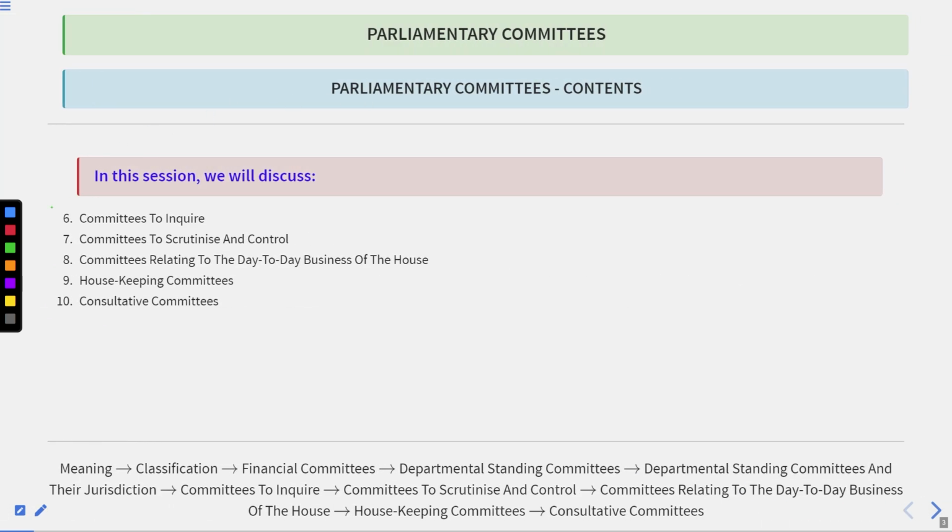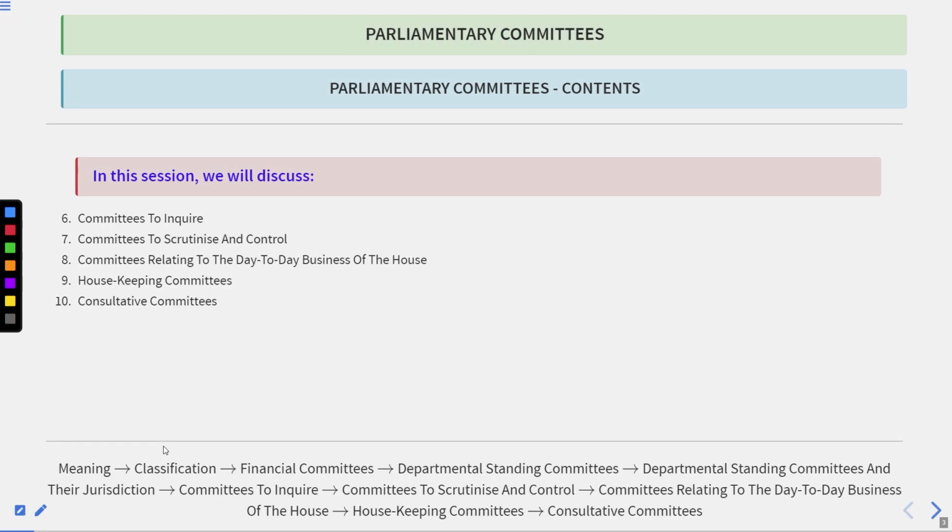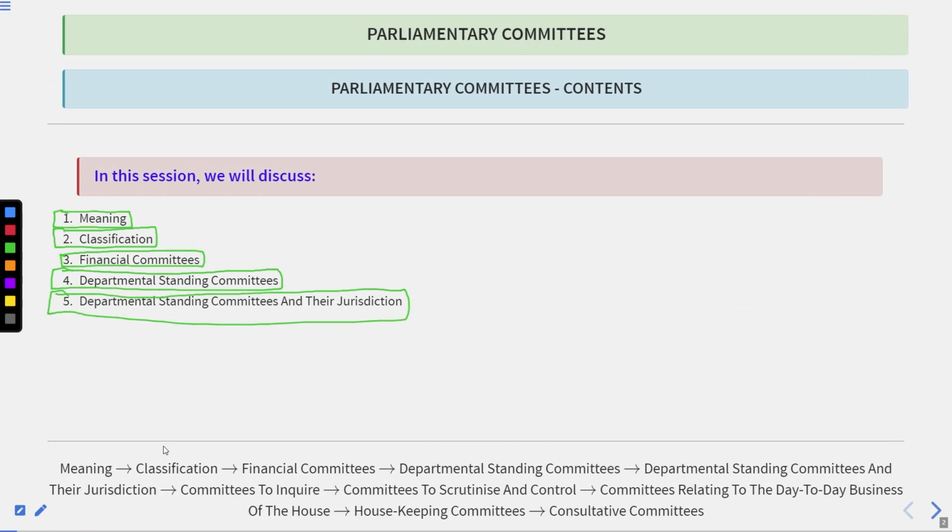Thereafter, committees to inquire, committees to scrutinize and control, committees relating to the day-to-day business of the house, housekeeping committees, and then the consultative committees. Okay. So these all are the committees that we have scheduled for the discussion.